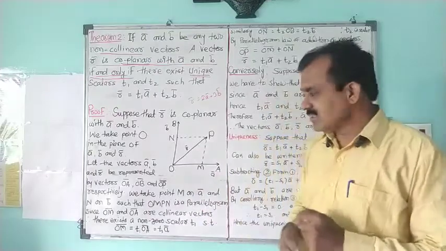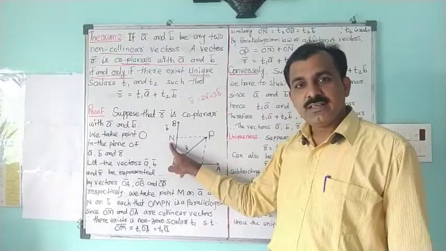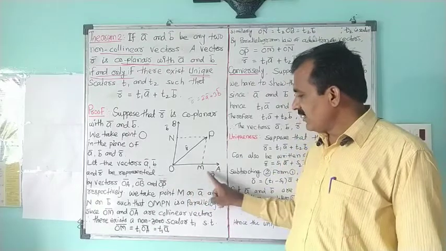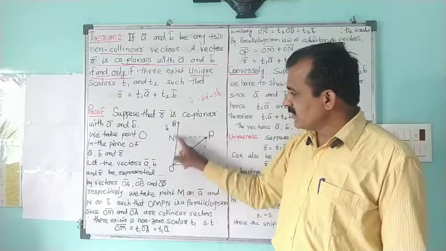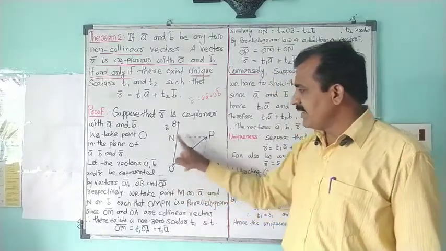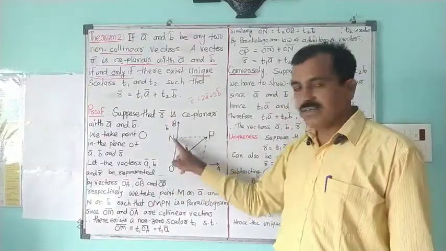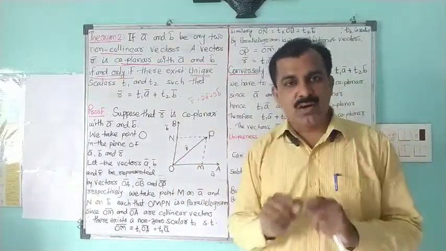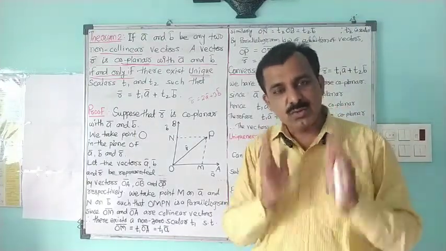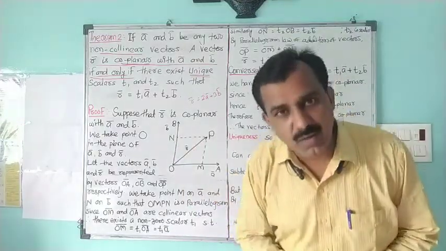Okay, we want to consider another two points, M and N, such that M is taken on the vector OA bar, or a bar, and N is taken on the vector b bar, such that the quadrilateral OMPN will form a parallelogram. We want to take M and N at such a place so that this quadrilateral OMPN will be a parallelogram.